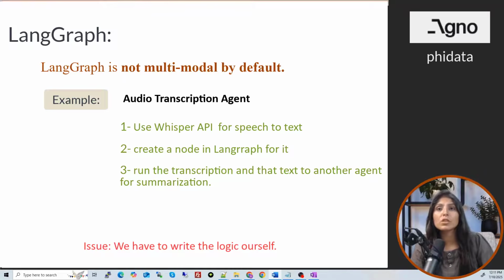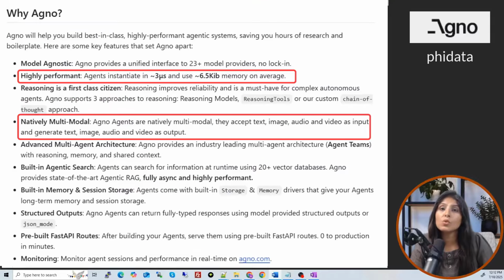Here we are responsible for choosing the right model. We are writing the input and the output logic. We are managing the file formats ourselves. We are designing each workflow node from scratch, right? On the other hand, Agno makes this super easy. It supports images, audio, and videos natively, so we don't have to do all the tasks and setup manually. You just define the input type like image or audio and it knows how to handle it.